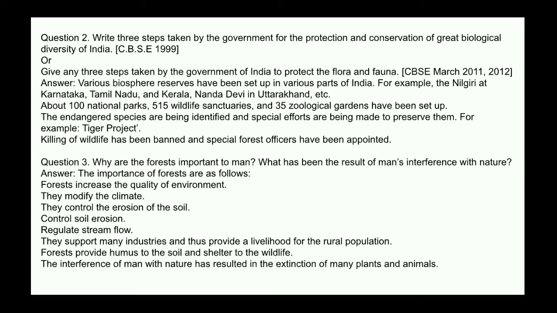For example, the Nilgiri in Karnataka, Tamil Nadu and Kerala, Nanda Devi in Uttarakhand, etc. About 100 national parks, 515 wildlife sanctuaries and 35 zoological gardens have been set up. The endangered species are being identified and special efforts are being made to preserve them. For example, Project Tiger. Killing of wildlife has been banned and special forest officers have been appointed.